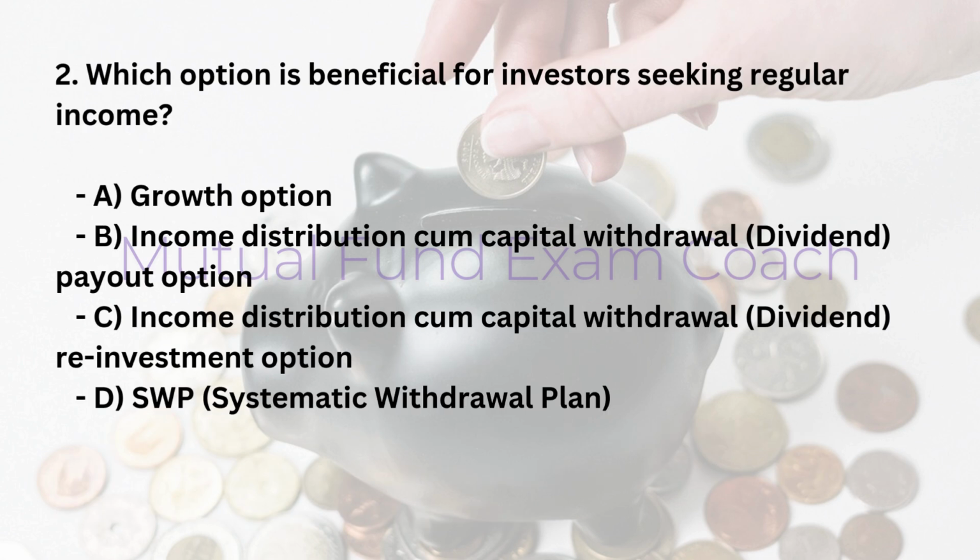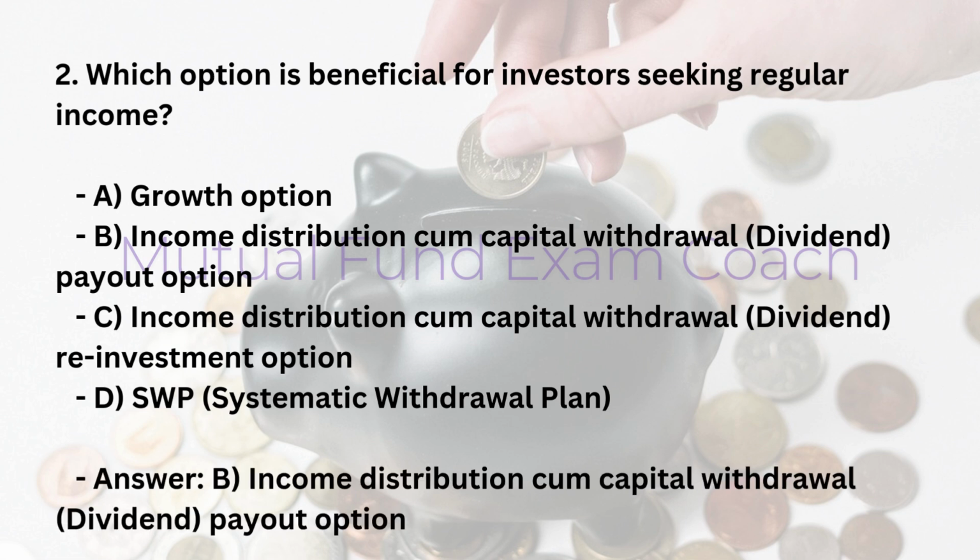2. Which option is beneficial for investors seeking regular income? A. Growth option. B. Income distribution cum capital withdrawal, dividend payout option. C. Income distribution cum capital withdrawal, dividend reinvestment option. D. SWP, systematic withdrawal plan. Answer, B. Income distribution cum capital withdrawal, dividend payout option.